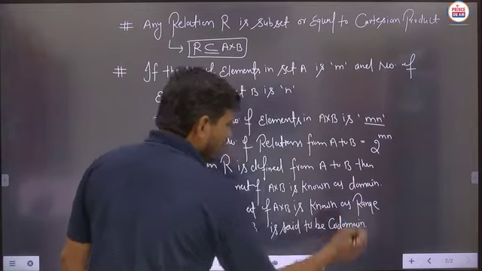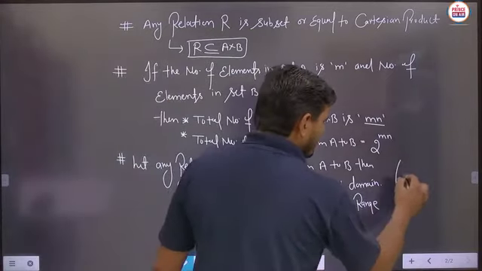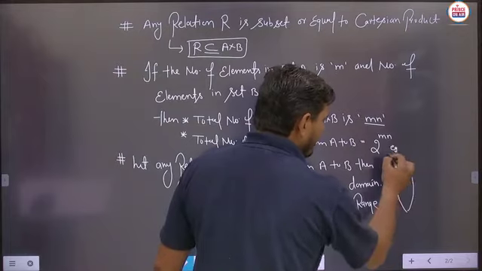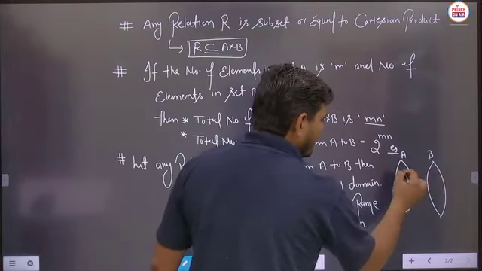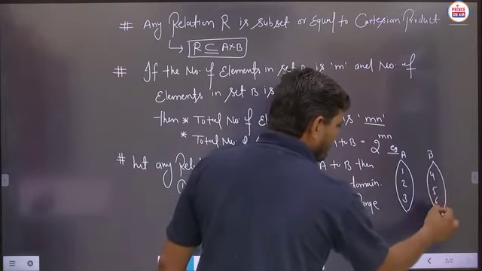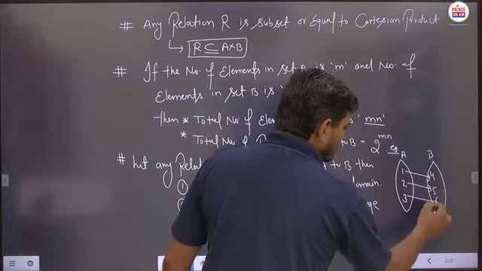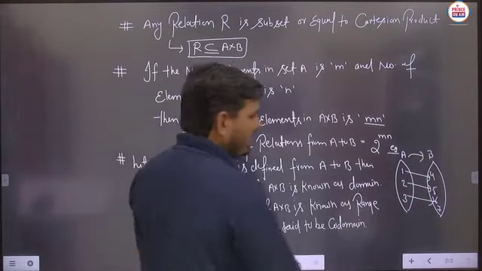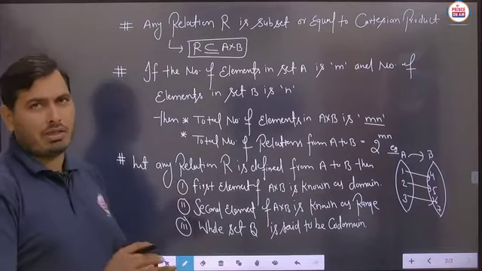So basically, students, suppose we are discussing a relation from set A to set B like this. You can check this example. Suppose set A is taken here with 1, 2, 3, and set B is taken here with 4, 5, 6, 7. Suppose the relation R is given like this. Suppose this is a relation from set A to set B, and anyone asks about the domain, range and codomain, then what should be the answer?